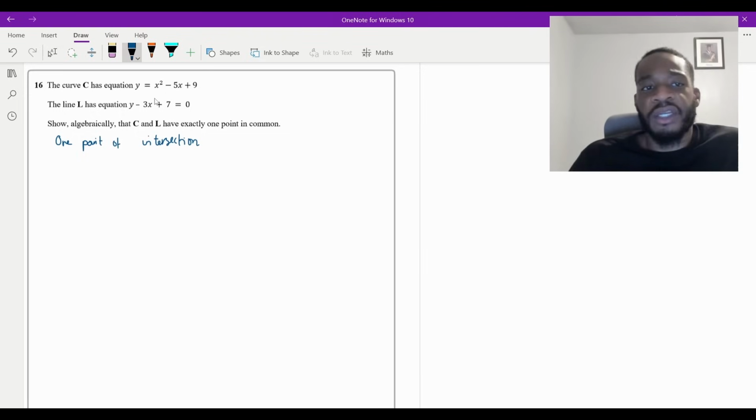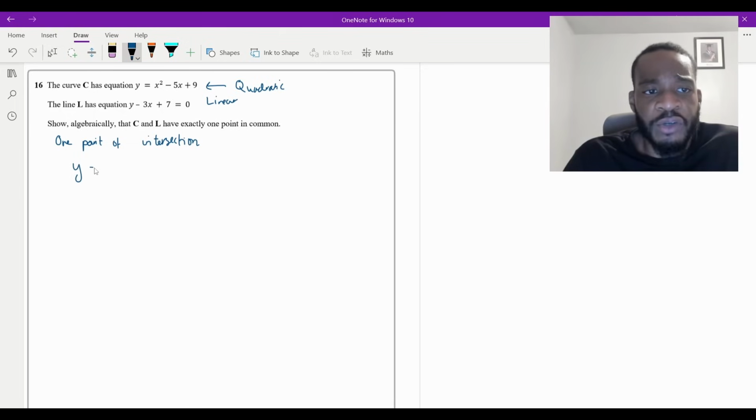Now, what type of simultaneous equation is it? Well, this top equation here, what type is that? This is a line, right? This is a linear equation. The power of x at its highest is a 2. This is a quadratic. So this is a quadratic simultaneous equation. So what you want to do is essentially write them both out. So I've got y equals x squared minus 5x plus 9, and I want to solve this simultaneously with y minus 3x plus 7 is equal to 0.